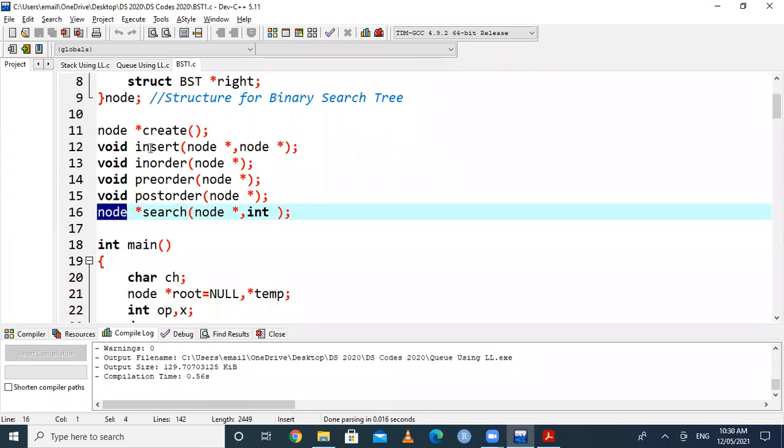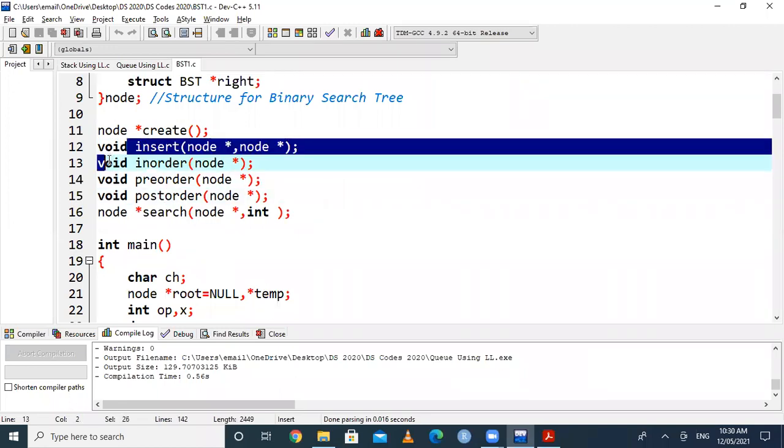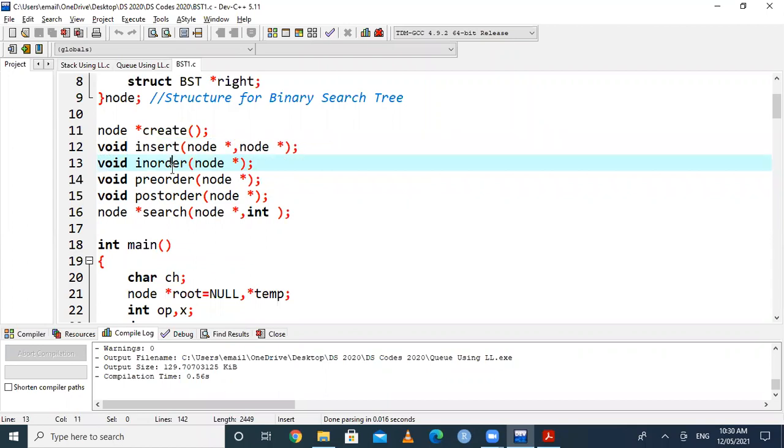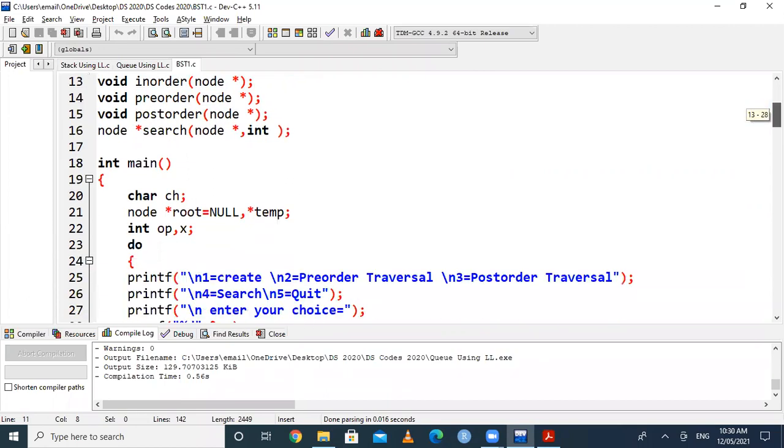But for all other functions like insert, in-order, pre-order, post-order, the return type is not node, it is void. The meaning of void is that the function does not return anything. So only these two functions, create and search, have a return type other than void. So the definition of create and search functions ends with a return statement.